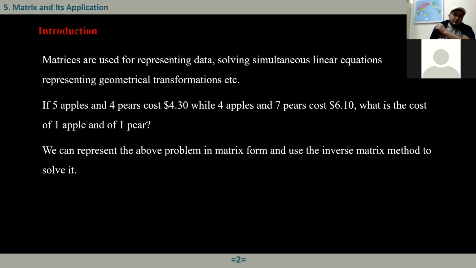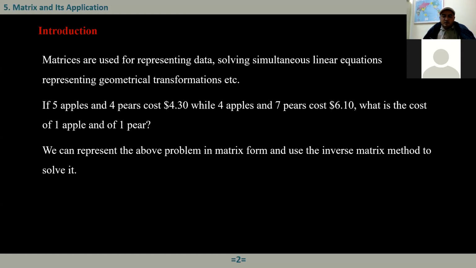Today we're going to study one application of matrices. Of course, it has a lot of applications in different branches of science, such as physics, chemistry, and engineering fields. They are used a lot. But here we are just going to see one application: how we use matrices to solve a system of equations.